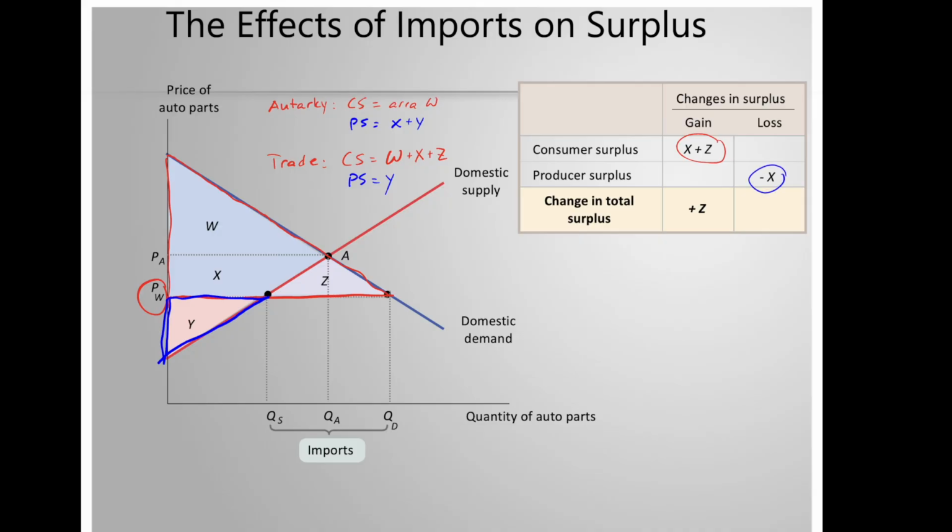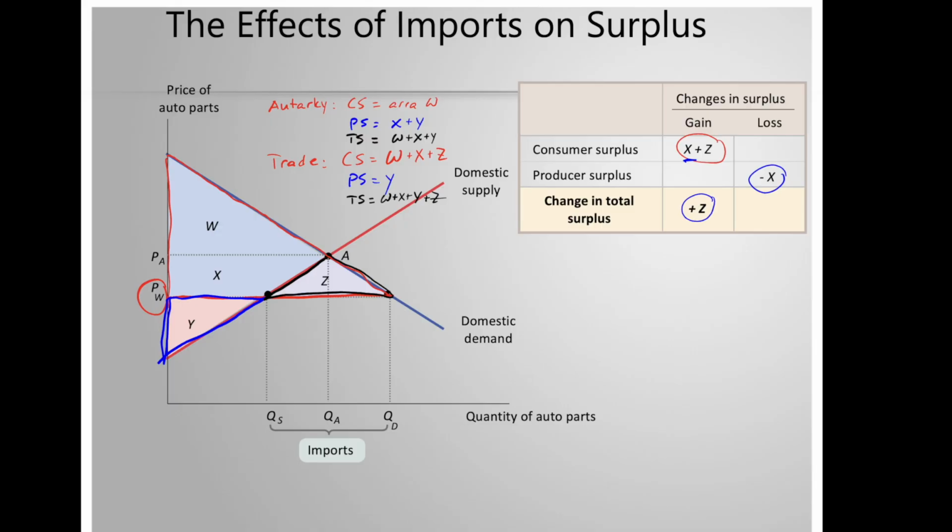But this X was actually recovered by consumer surplus right here. So really, the change in total surplus is positive because we gained area Z. So total surplus in autarky was area W plus X plus Y, and total surplus now is W plus X plus Y plus Z. So we gained this new area here as a society.